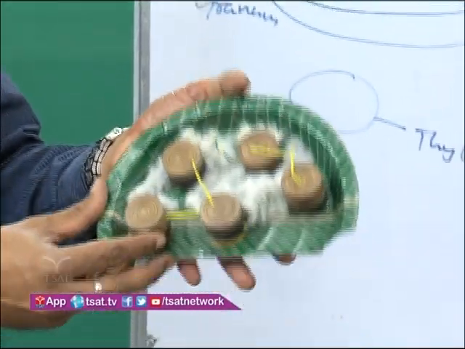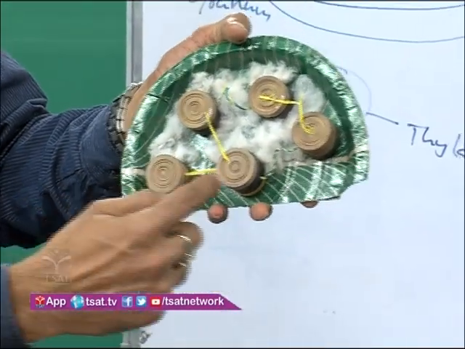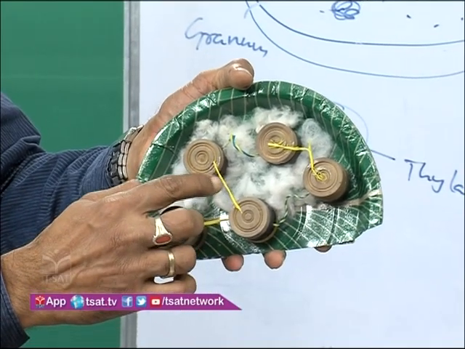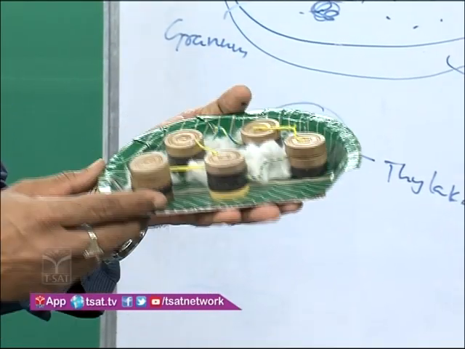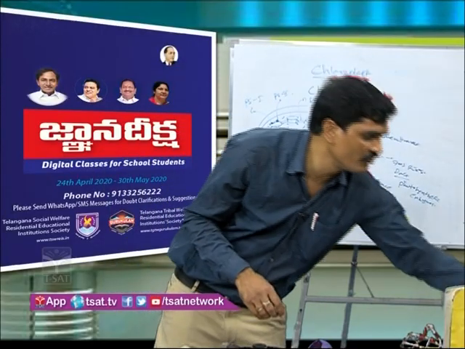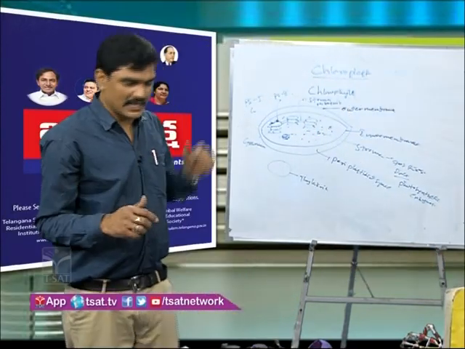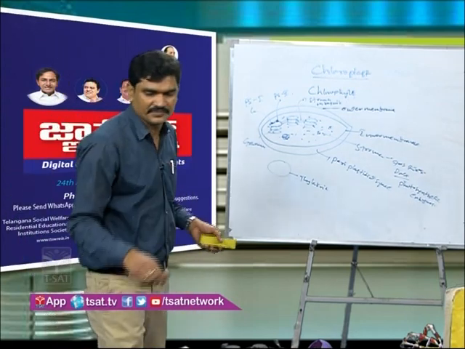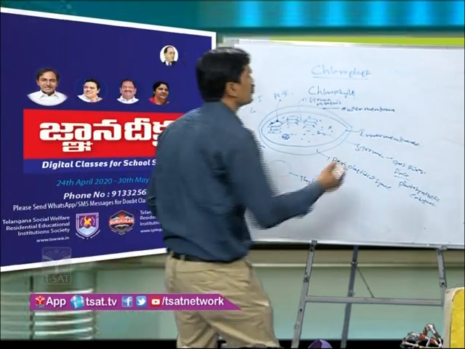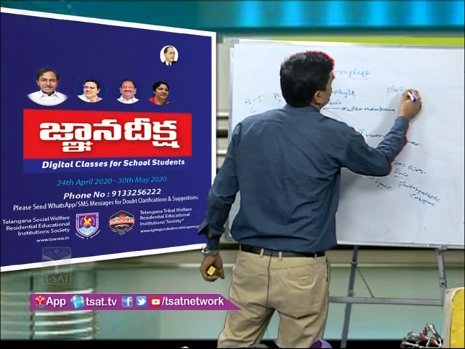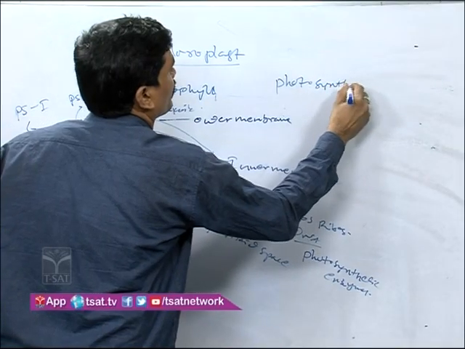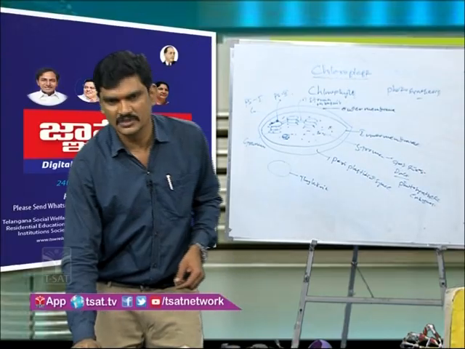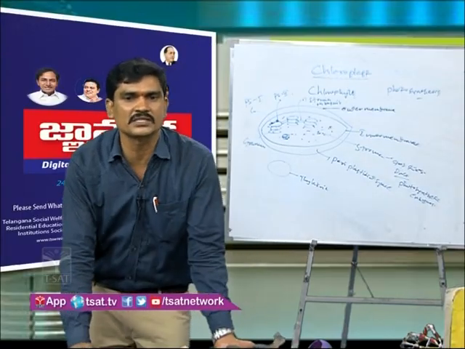You can see here two grana connected with a membrane-like structure, which is called the stroma thylakoid. So this is the structure, or model, of the chloroplast. What is the main function of the chloroplast? The main function of the chloroplast is photosynthesis. So this is about the chloroplast structure.